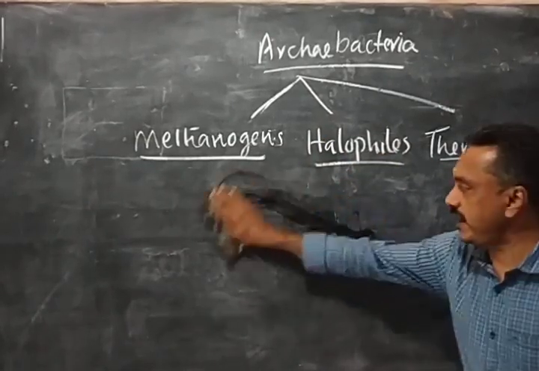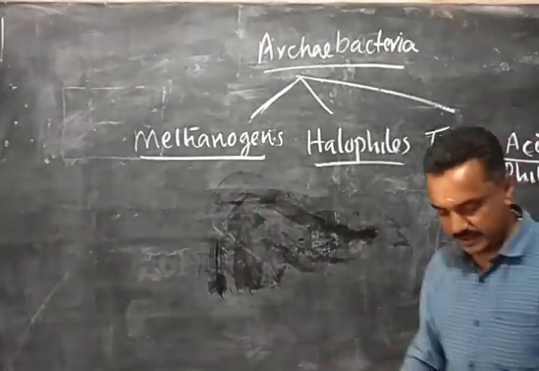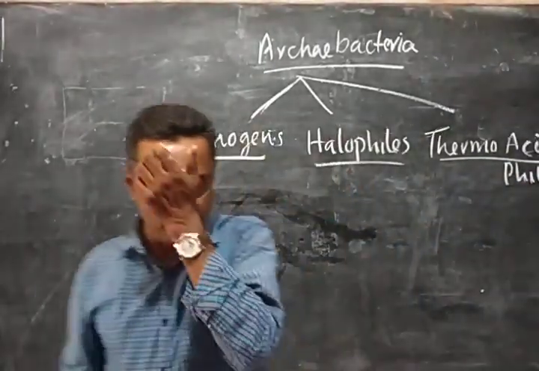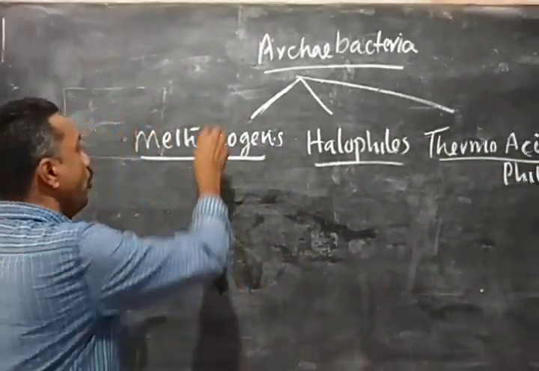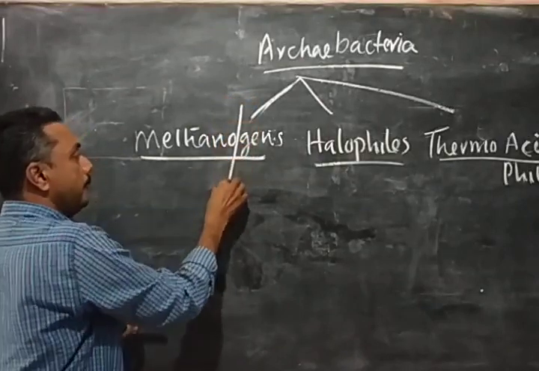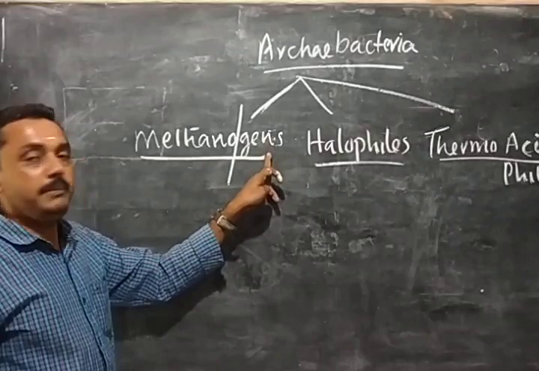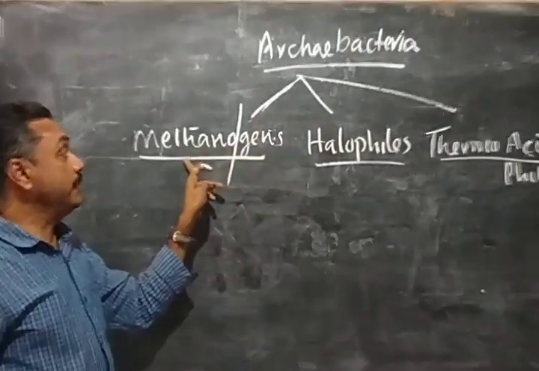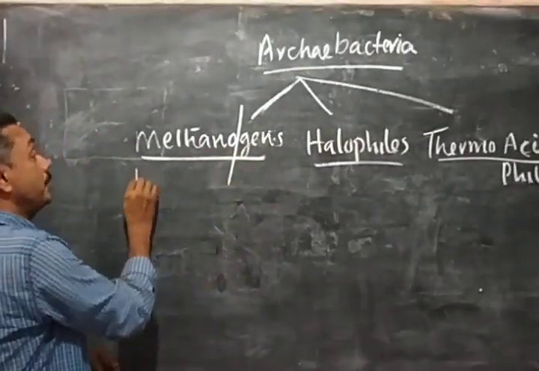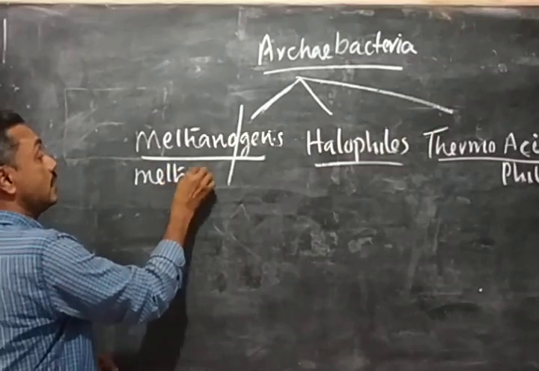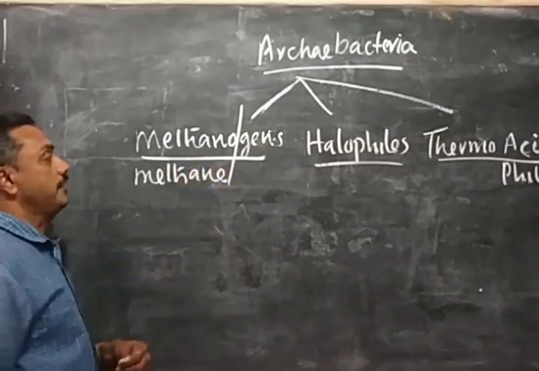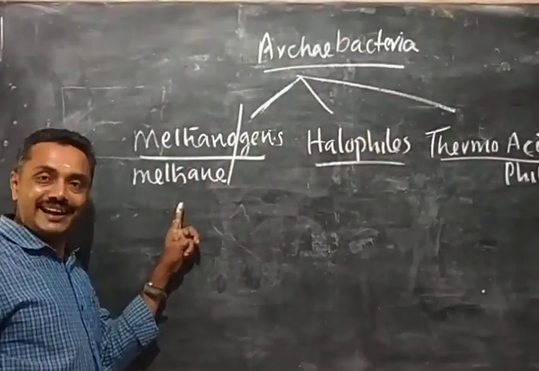First of all, what is the meaning of methanogen? Important points you have to take down. Methanogen: methano and gen, where gen means producing. So methane producing Archaebacteria are called methanogens. You might have heard about methane, a gas.